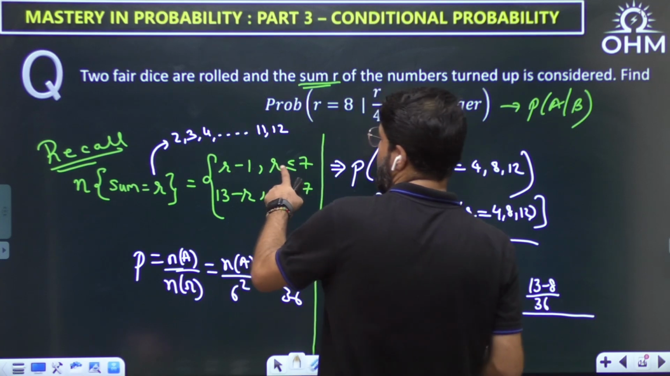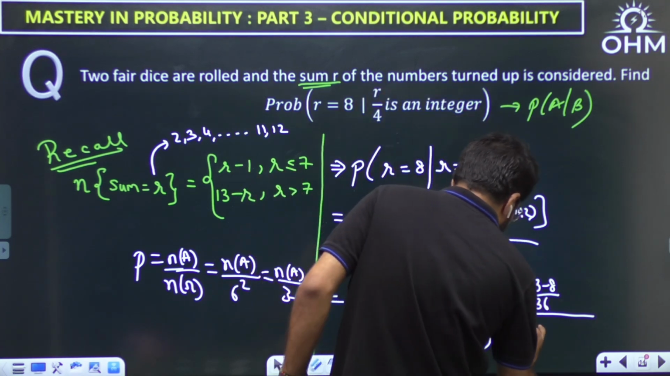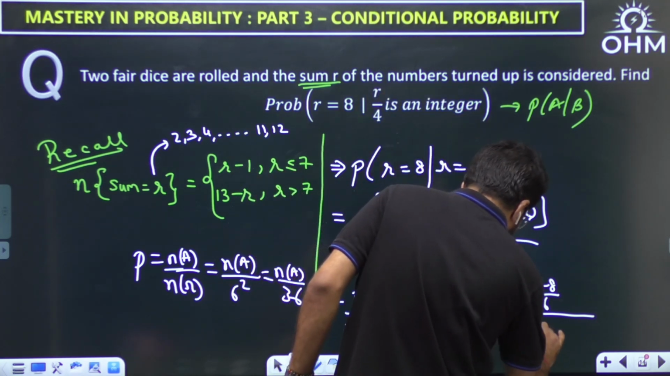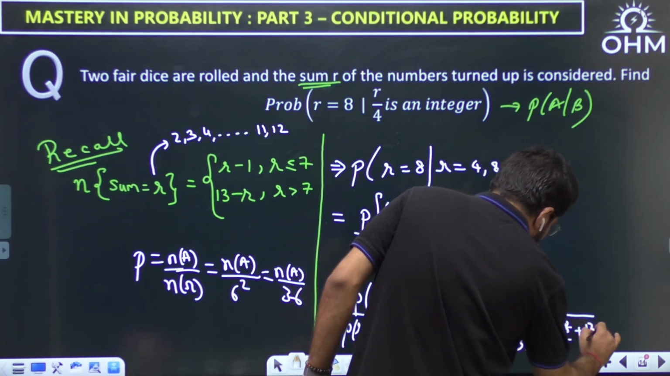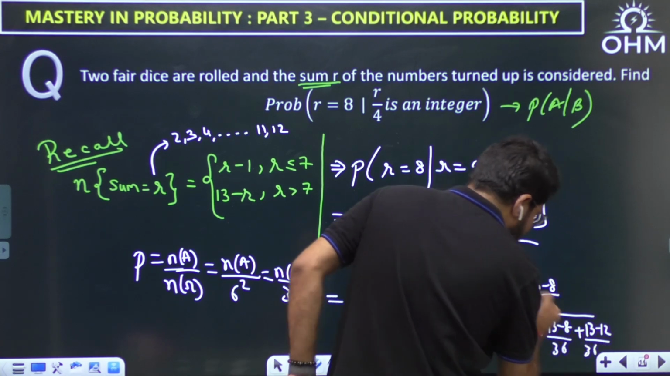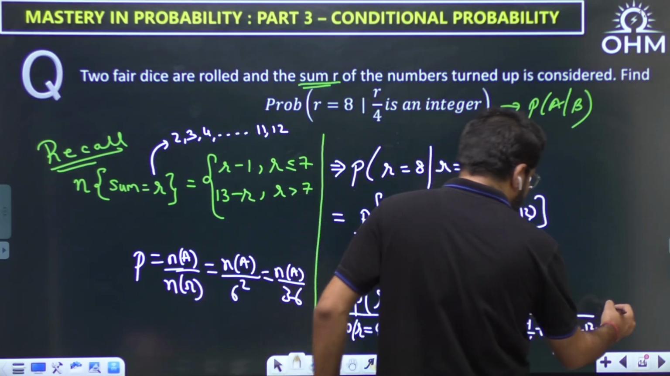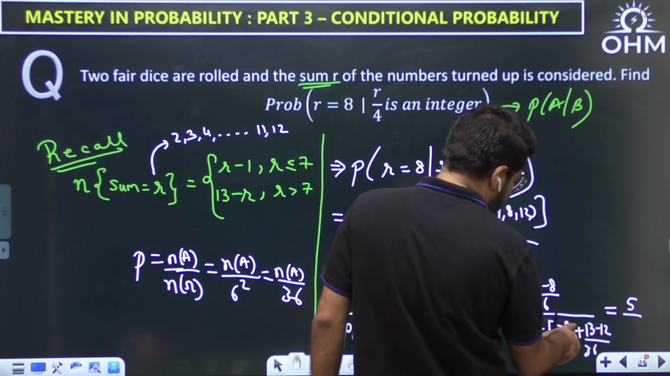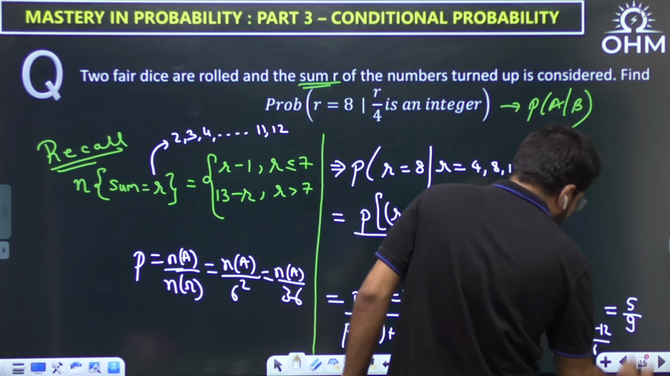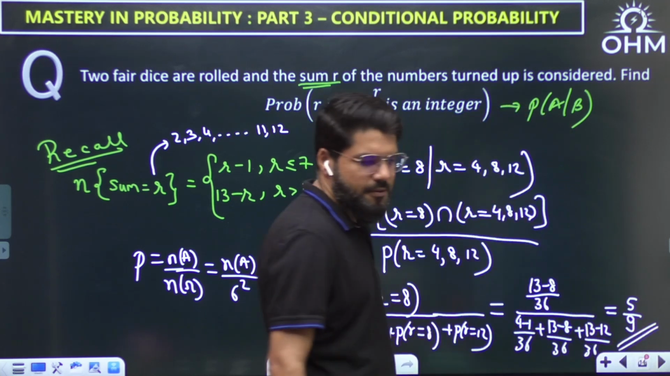So for probability R equal to 4, it is 4 minus 1, that is 3. For 8, it is 13 minus 8, and for 12, 13 minus 12. The 36 you can eliminate, no need to write it, it is cancelled. So it is 5 divided by 3 plus 5 plus 1, that is 9. Okay, 5 by 9 is my answer.